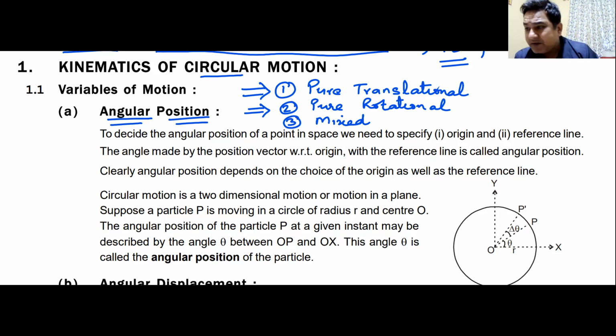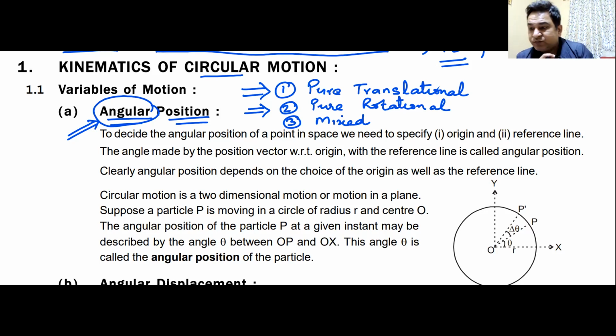The terms are the same, but we make them different by writing the word angular before that term, and it becomes a term of circular motion.